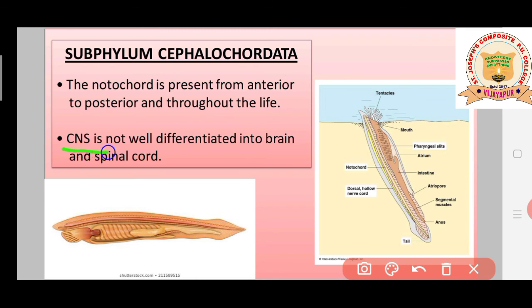Now here, CNS means what, students? Central nervous system. Brain and spinal cord together we call the central nervous system. The CNS is not well differentiated into brain and spinal cord. Usually, students, these are underdeveloped chordate animals. In them, the brain and spinal cord are not yet completely developed, because they all belong to the acraniata group. As you already know, acraniata means there is no cranium, no protection to the brain. That's the reason the brain and spinal cord are not yet completely developed in this group of animals.